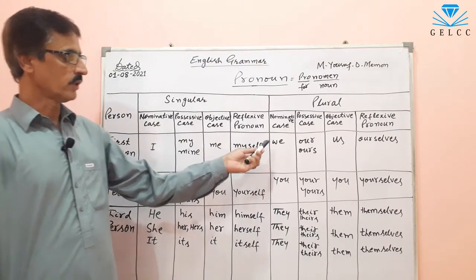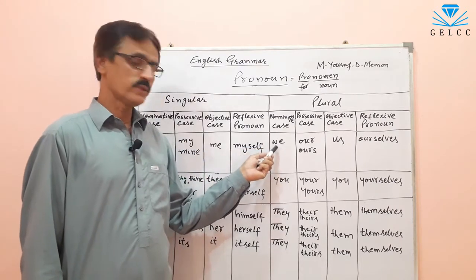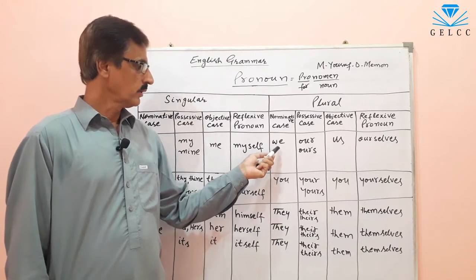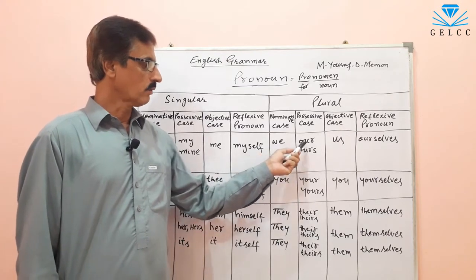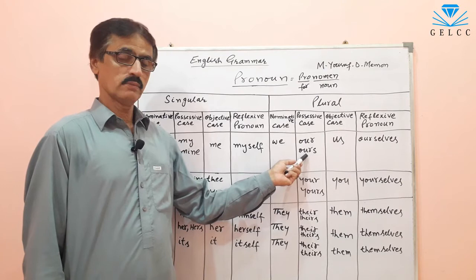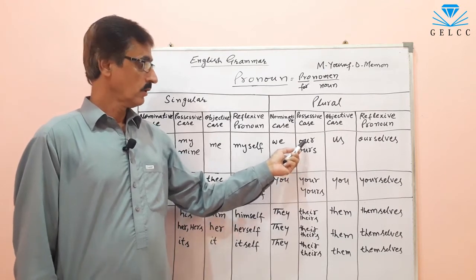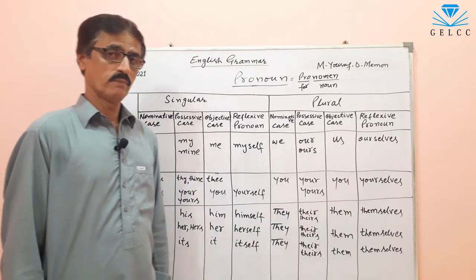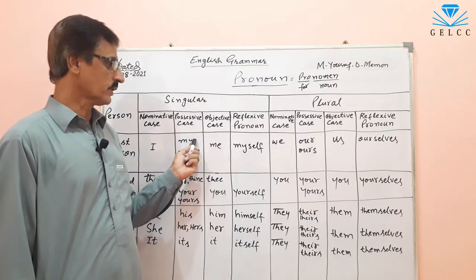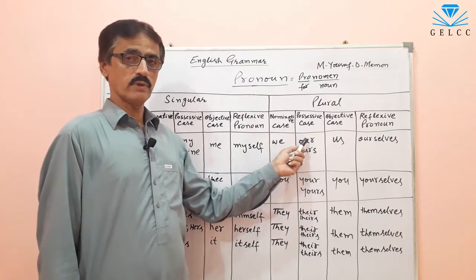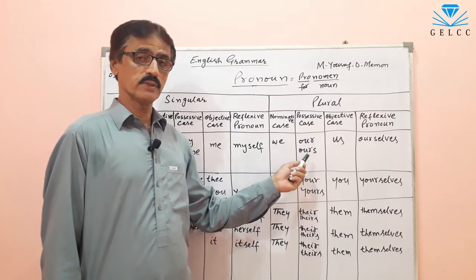Similarly, we is always subject, so it is in nominative case. Ours is a possessive pronoun. Our is a possessive adjective. As my is a possessive adjective, our is also a possessive adjective, but ours is a possessive pronoun.